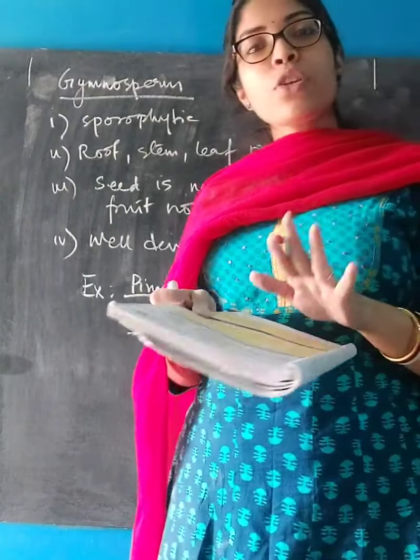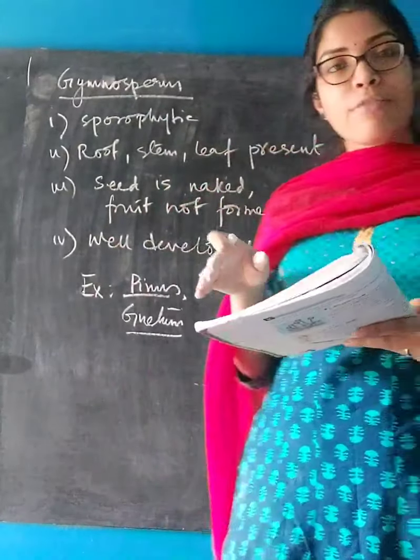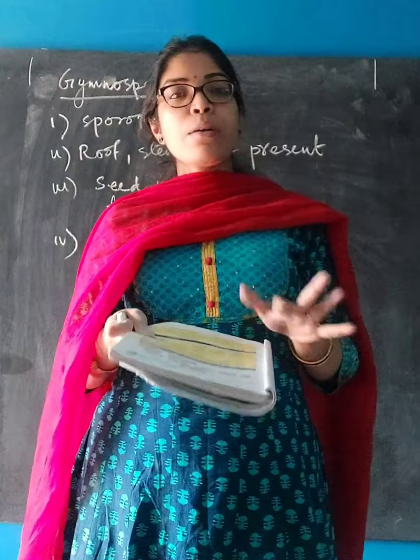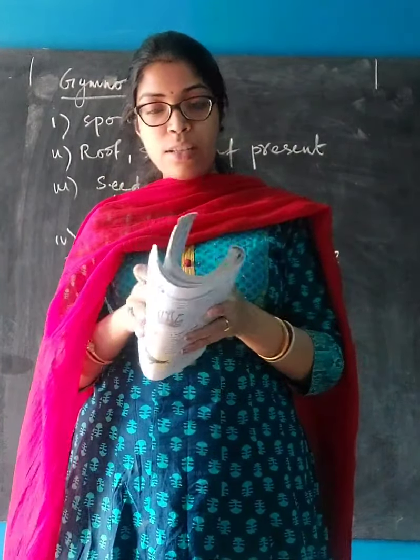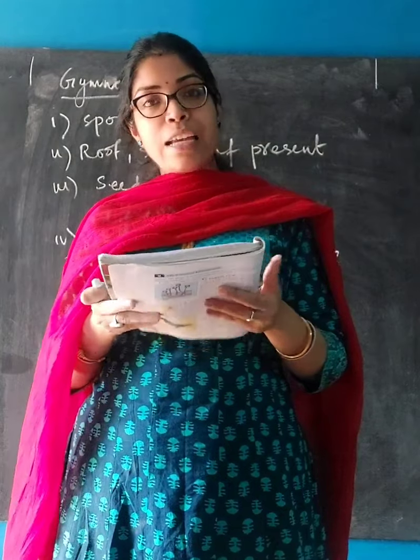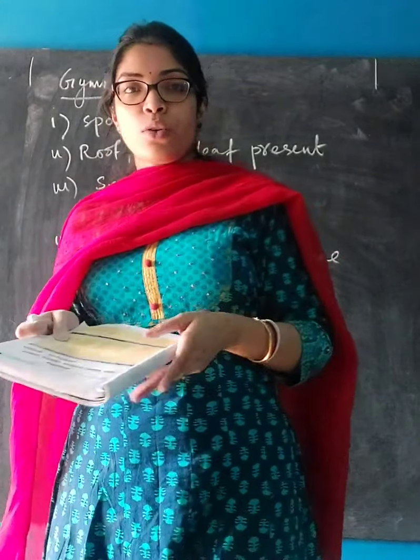The last group, which is Angiosperm, as I have drawn in the first chart, is again divided into two types, monocotyledonous and dicotyledonous. I will start that in the next video. See you in the next video. Okay, thank you.